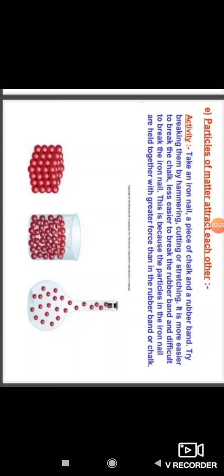Why? Because they have no force of attraction between them. The third group students are just touching each other with only their fingertips. So the third group is the easiest to break.